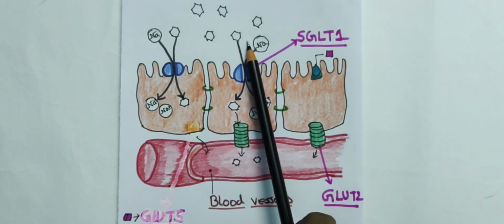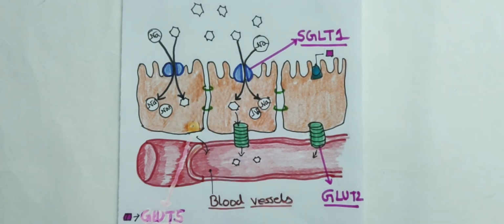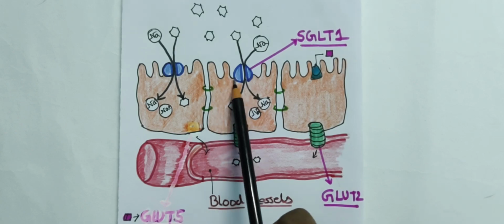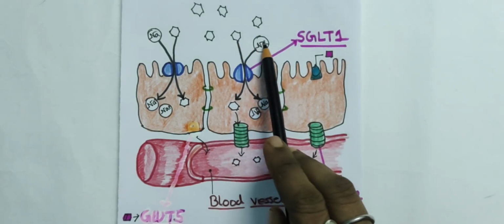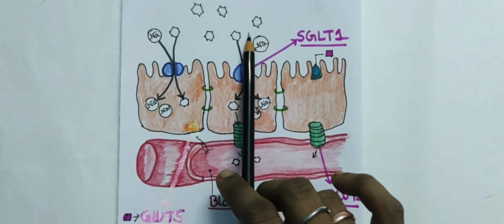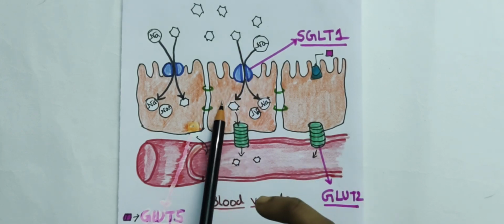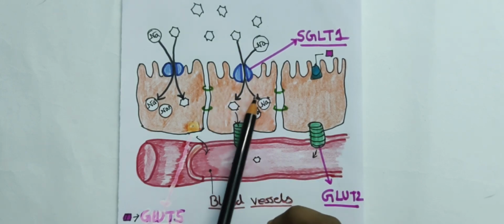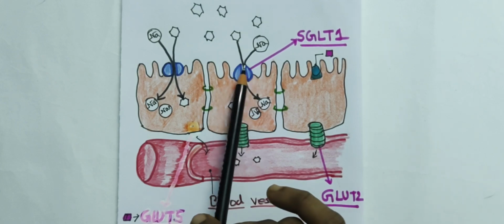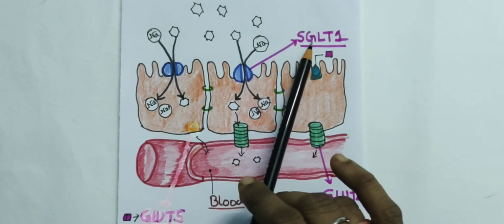Now it needs to be absorbed. So how do they absorb? They absorb like that. One more thing is present here, that is sodium ions. Sodium ions are also in the lumen of the small intestine. Glucose alone cannot pass into the enterocyte. They need 2 sodium ions with them. So by the channel, the blue channel, that is SGLT.